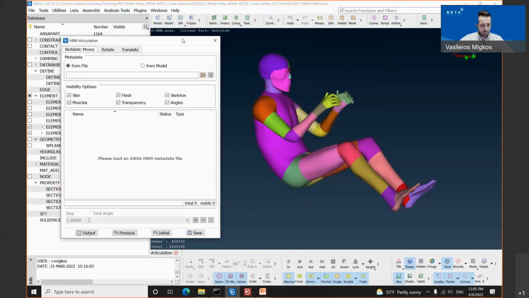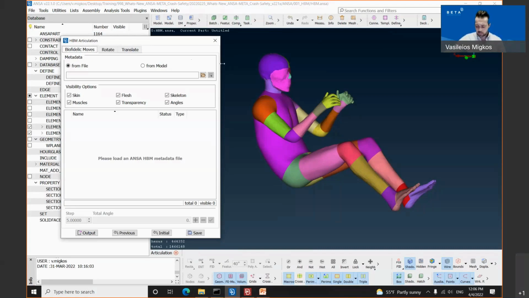We will go through all these options, starting from the biofidelic move. Biofidelic moves are complex movements, a combination of movements where more joints take part at the same time in order to perform these complex movements. The tool performs these movements by using a combination of both our multi-body dynamic solver as well as the morphing directly within ANSA.